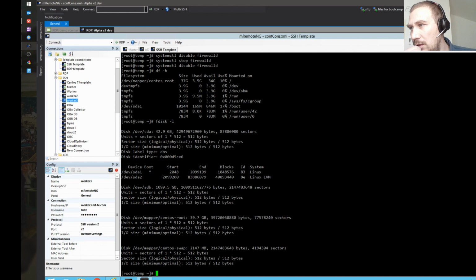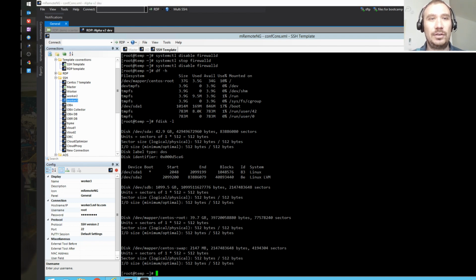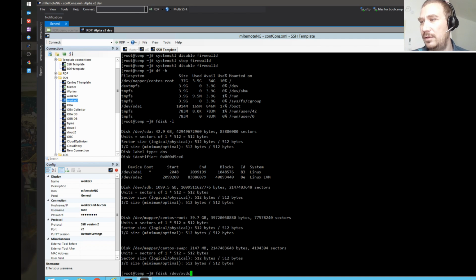Okay, so we have CentOS swap. Why do we have a swap? Okay, so it's sdb. Fantastic. Okay, there we go. We have what we need. And then we will do the fdisk /dev. It's going to be sdb.